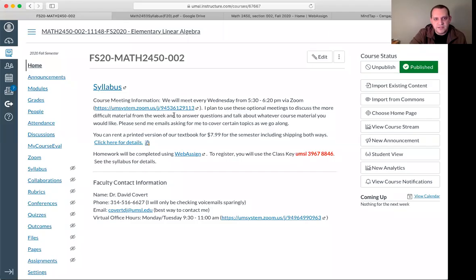And so what I want to do is show you our Canvas site. That's going to be the basic meeting point for everything. This is where I basically store everything for the semester, from handouts to videos to everything. The first thing that comes up when you click home is this page, our home page, which has on it the syllabus, which I'll run over in a second, and then information about our class meeting.